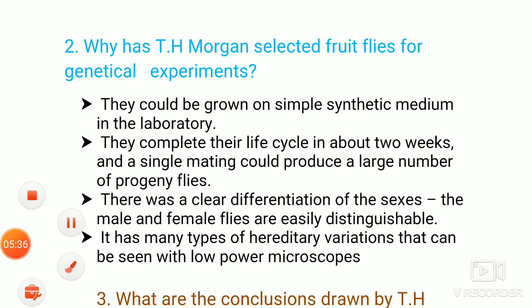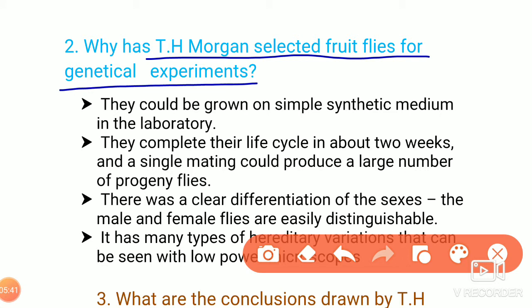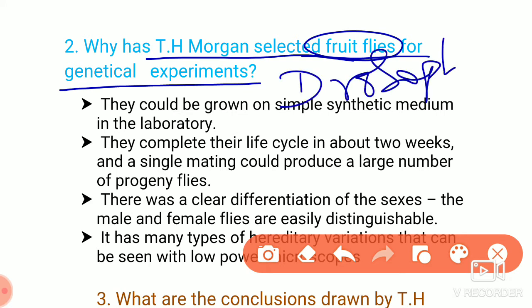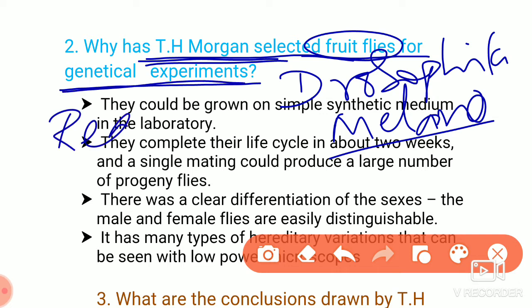The next is, why T.H. Morgan selected fruit flies for his genetical experiments. We have to give the reasons why he selected the fruit fly. The fruit fly name is Drosophila melanogaster. So this is the fruit fly. We have to write the reasons why T.H. Morgan selected fruit flies for his genetical experiment. This is also a question.